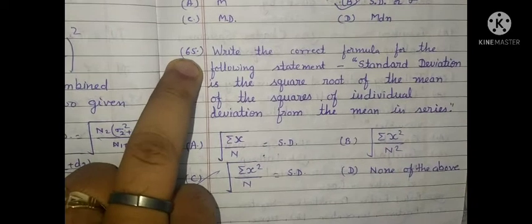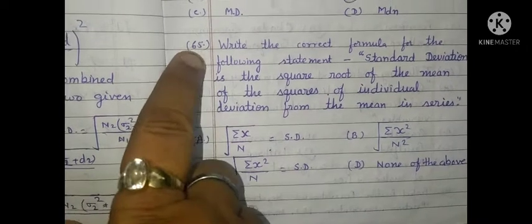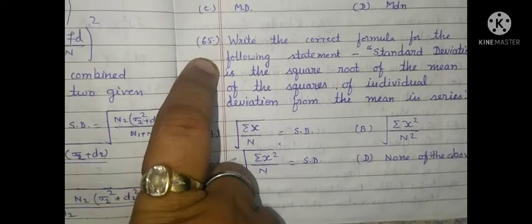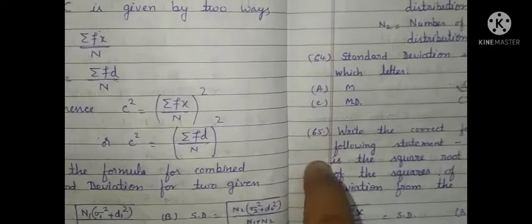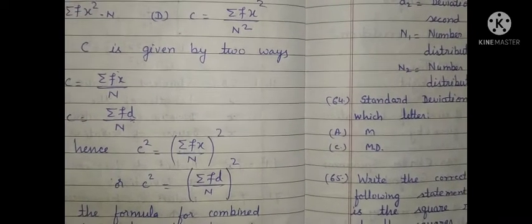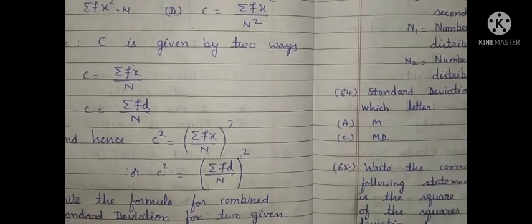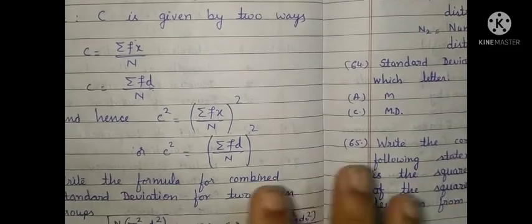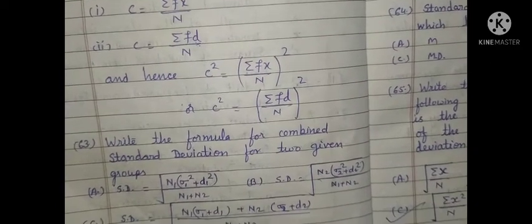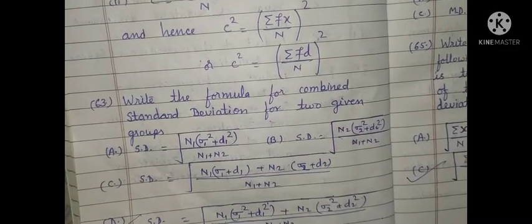So go through all these 3 videos related to the questions from statistics in education. One more video I will prepare, and then all these 4 videos will totally cover this paper, statistics in education. So this is all about this question paper, and all these MCQs are very important. I have tried to cover the whole syllabus for this paper.